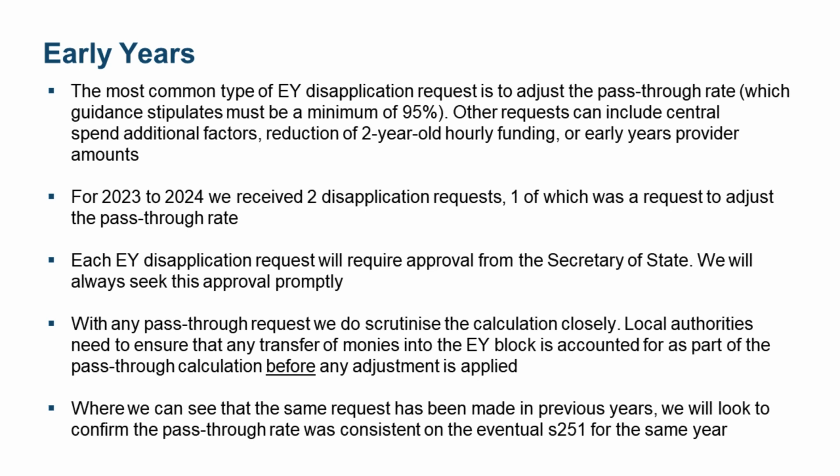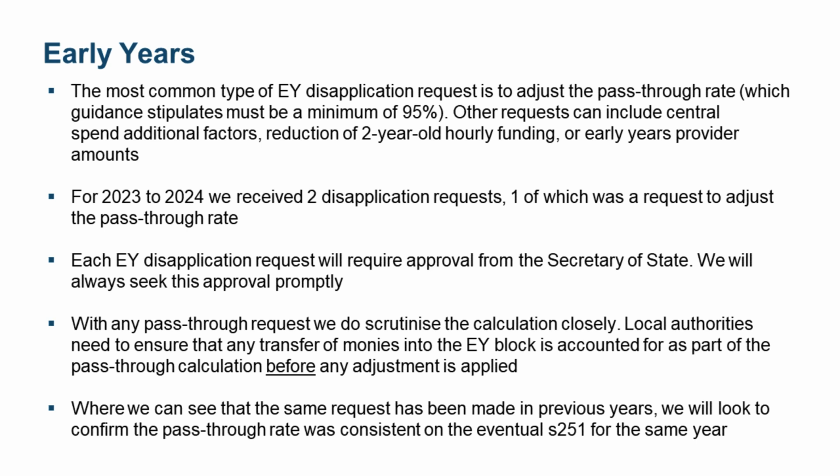What we do stress to you is when you are doing your calculation modelling, particularly in the case of adjusting the pass-through rates, to show the impact of adjusting that pass-through rate, it's important to factor in any funding that you're transferring into your early years block from elsewhere and making sure that's factored into your calculations.